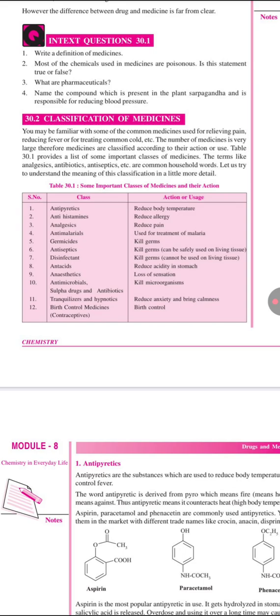Antipyretics, which reduce body temperature; antihistamines, which reduce allergy; analgesics, which reduce pain; antimalarials, used for the treatment of malaria; germicides, which kill germs; antiseptics, which kill germs and can be safely used on living tissues; disinfectants; antacids, which reduce acidity in the stomach; anesthetics, which cause loss of sensation; antimicrobials, which kill microorganisms; tranquilizers, which reduce anxiety and bring calmness; and birth control medicines.